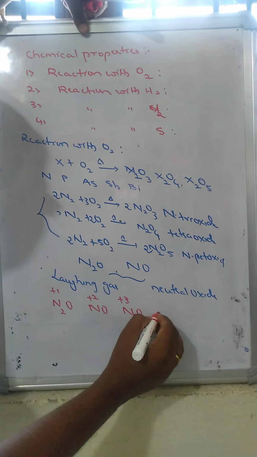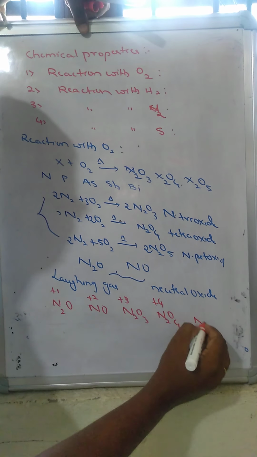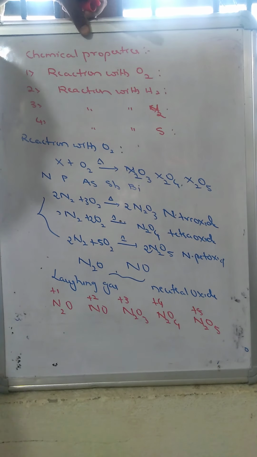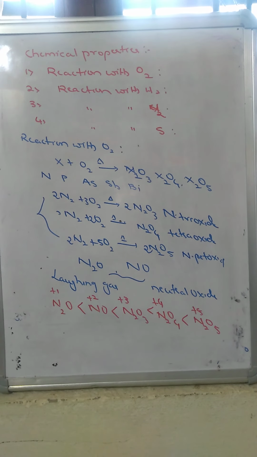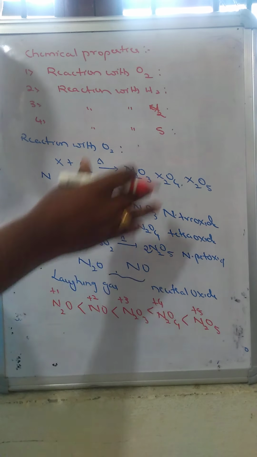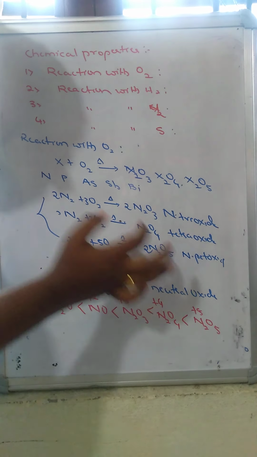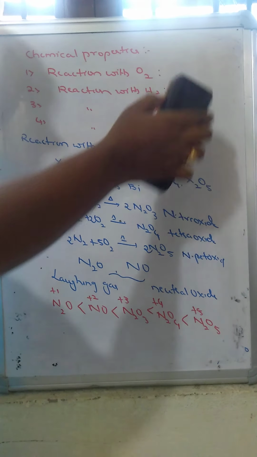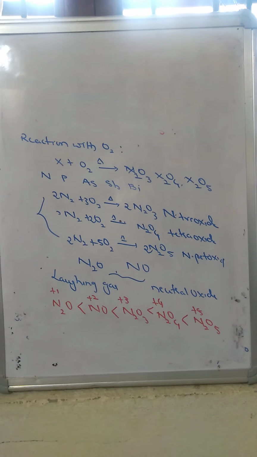state is +3, in N2O4 it is +4, and in N2O5 it is +5. So among these oxides, the oxidation state gradually increases. But of all these oxides of nitrogen, only 2 are considered neutral oxides. The remaining oxides, nitrogen trioxide, nitrogen tetroxide and nitrogen pentoxide, we call acidic oxides.